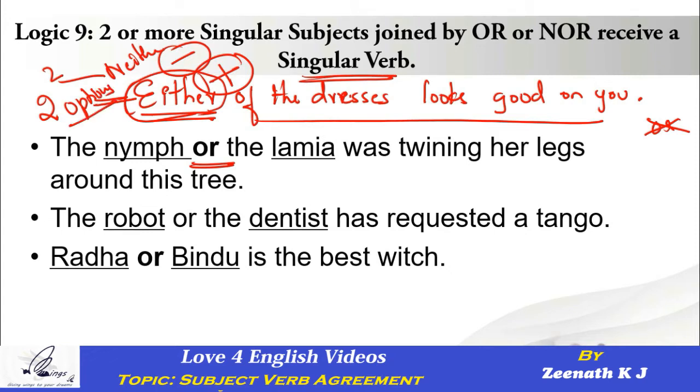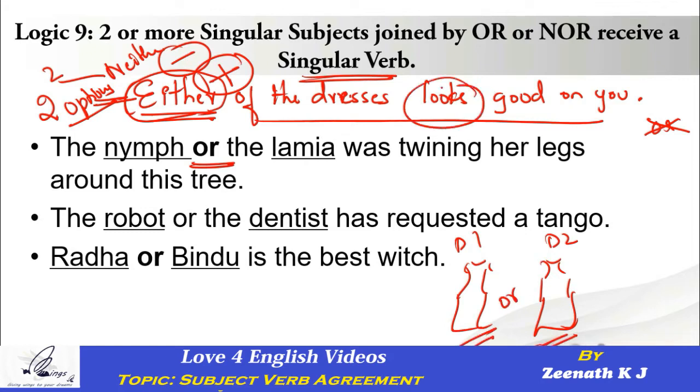Let's say this is dress 1 and this is dress 2. So I'm actually trying to convey the message: either dress 1 or dress 2 looks good on you. Obviously I cannot wear dress 1 and dress 2 simultaneously.